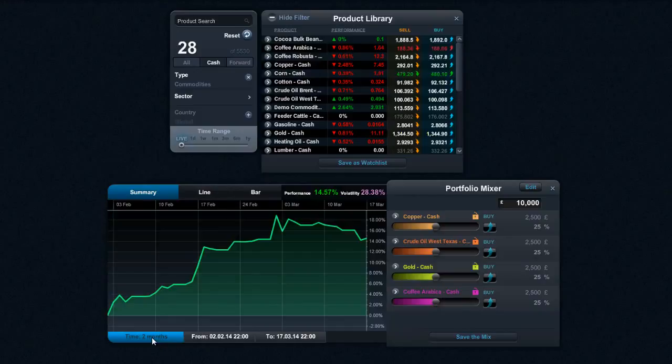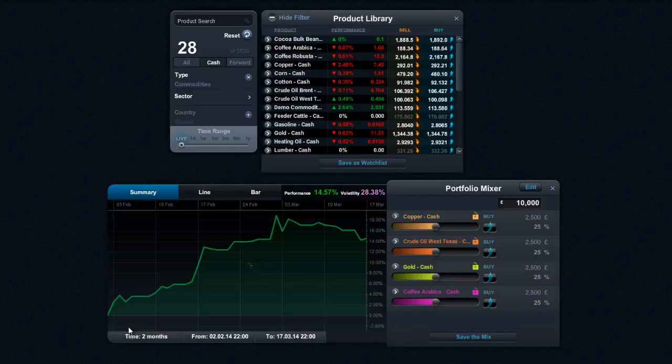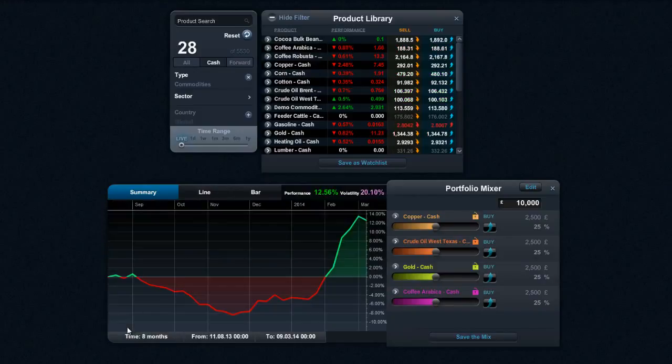So from here I've got the ability to look at wider time frames, so I'm just going to go ahead and select max. What that does is give an idea of how that basket of products would have traded if it held them over the last 8 months. And I've also got this calendar function right here to select specific dates. I can see here it's gone up 12.56%, and it's got a volatility metric of about 20.